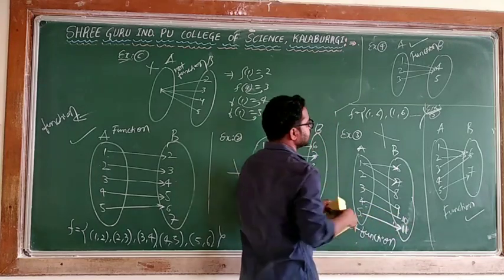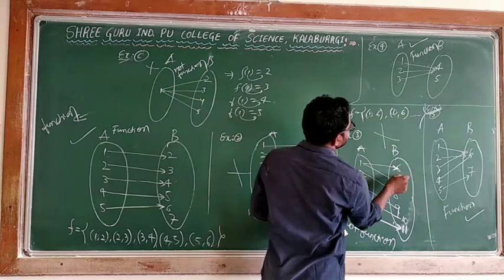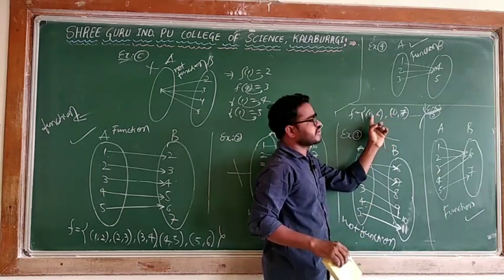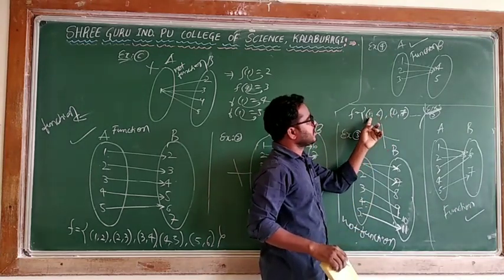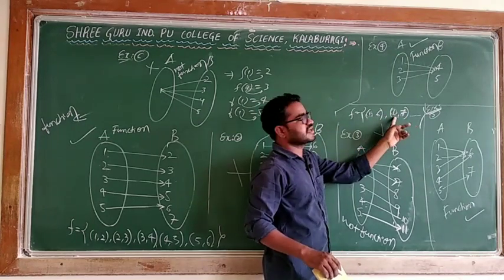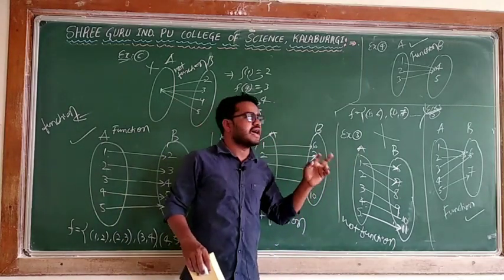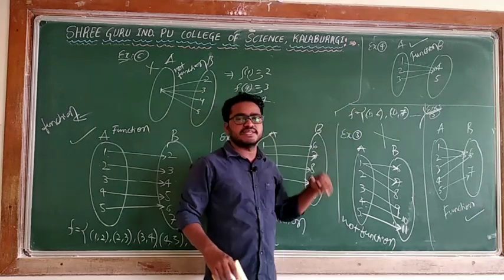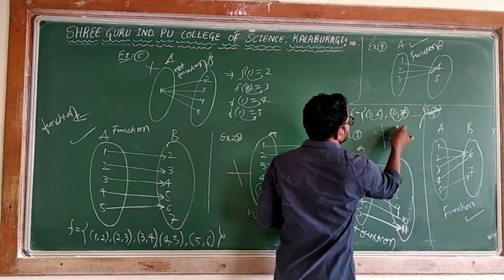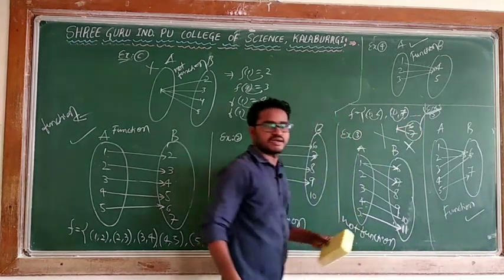I will take this in the examples. When the first element is the same, I can say 6 or 7. Sorry, it is not 6, this is 7. When the first element of the relation has 2 different images, one is here, one is here, meaning 2 different ordered pairs with the same first element, in that case it is not a function. So 1 has 6, 1 has 7, means 1 is connected to 6 or 7. It is not allowed as a condition.